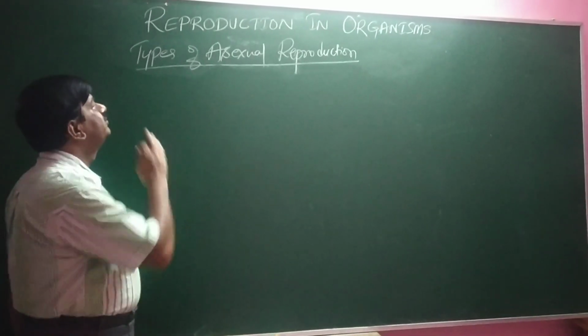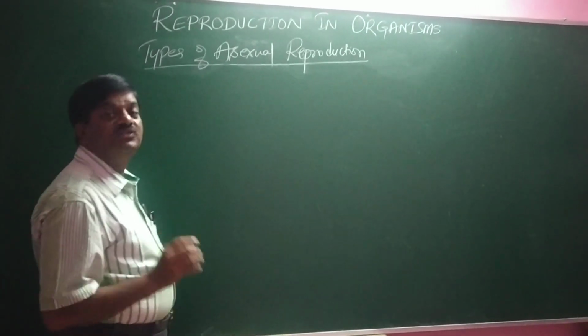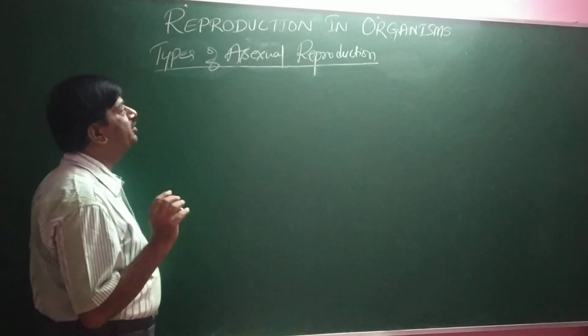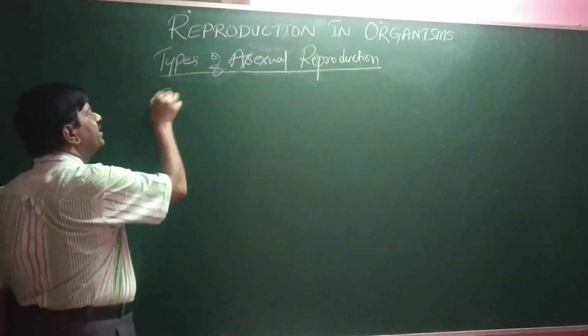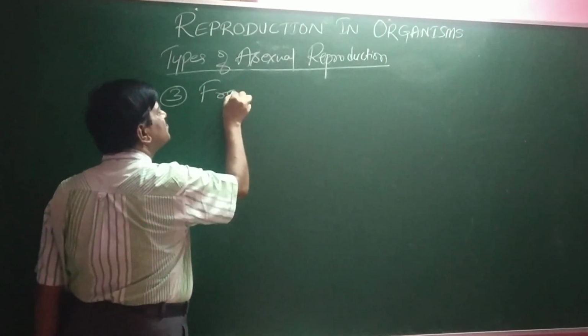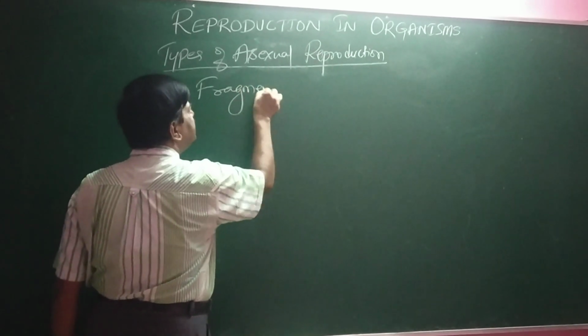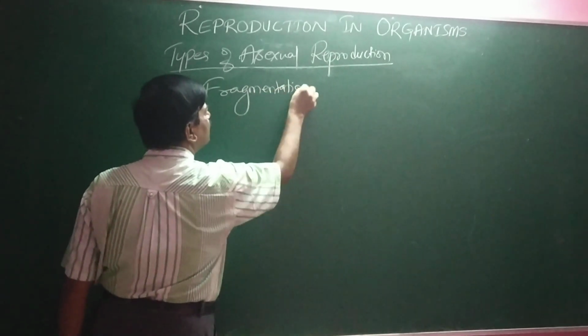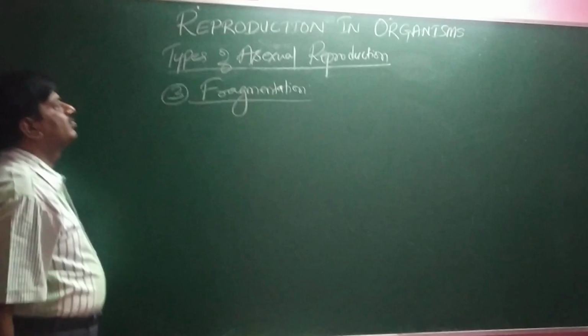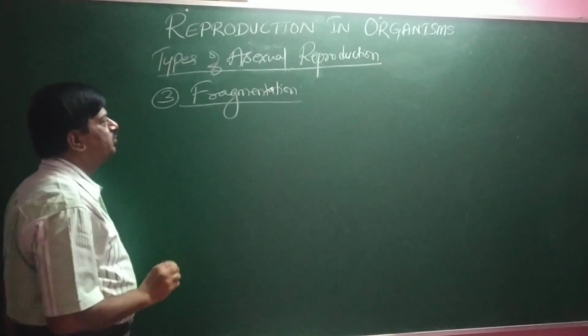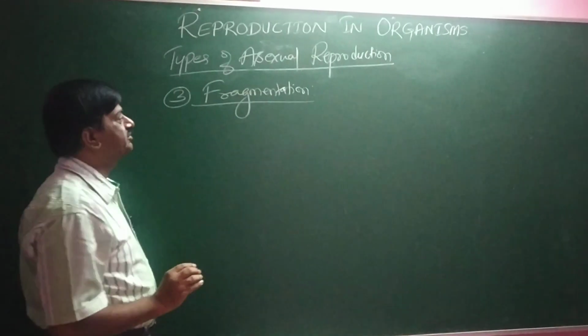Dear students, we will continue the other types of asexual reproduction. The next one is fragmentation.